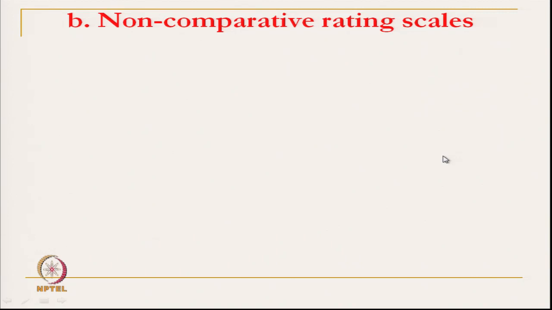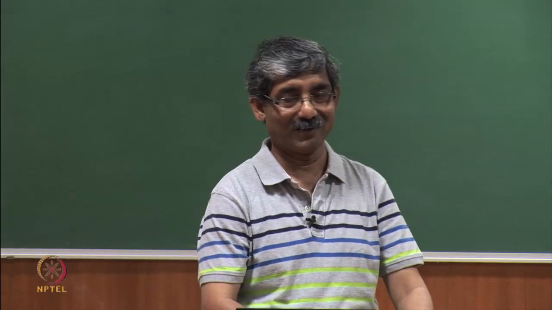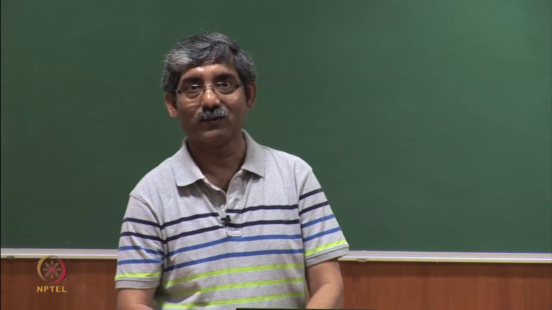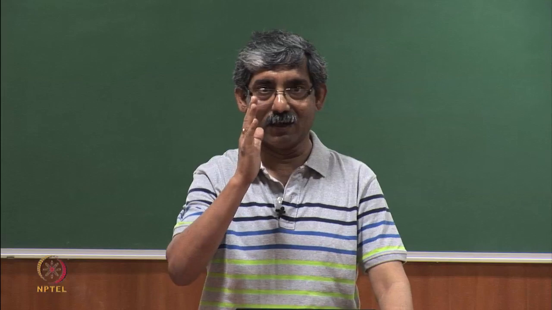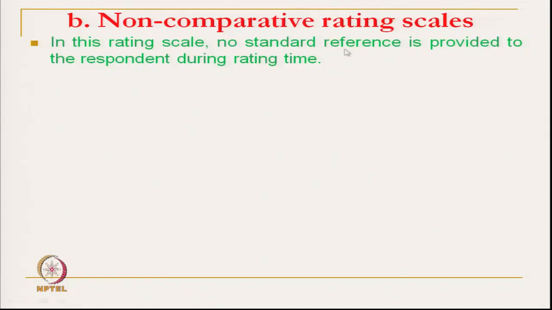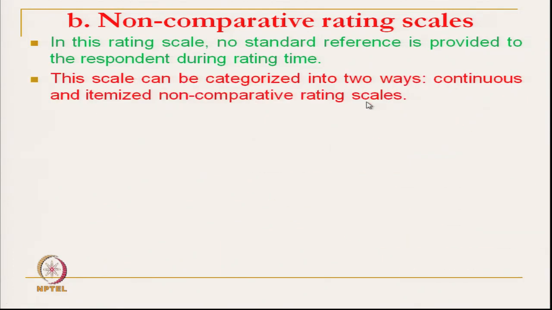Then we come to the non-comparative scale. Here we do not have any reference, no standard value. Here we have a single object. In this scale no standard reference is provided for rating. This scale can be categorized in two ways: one is the continuous, another is the itemized non-comparative rating scale.